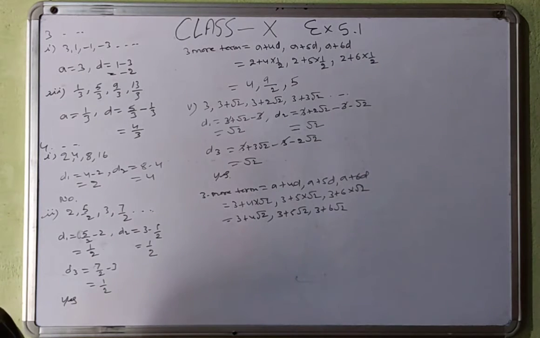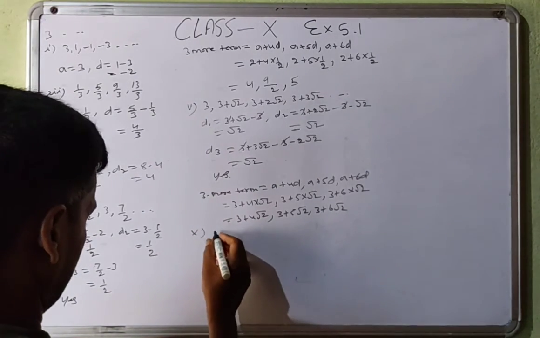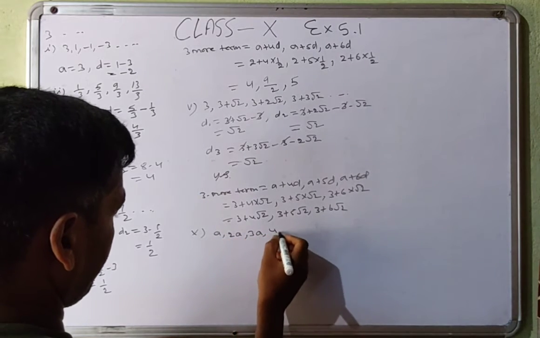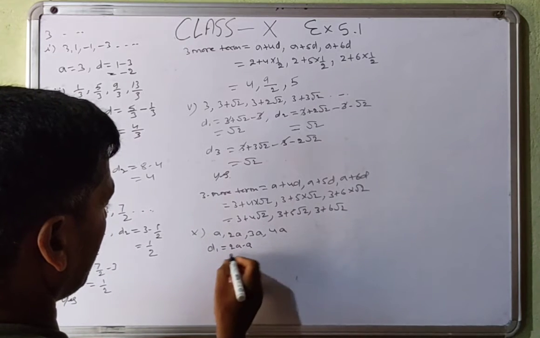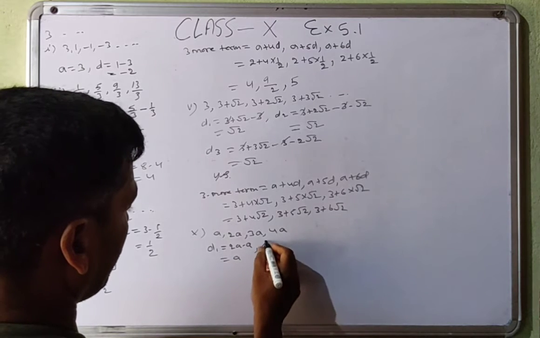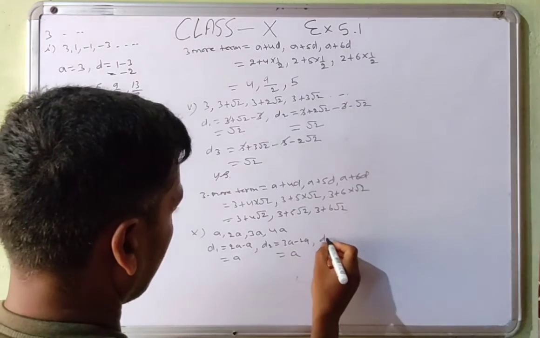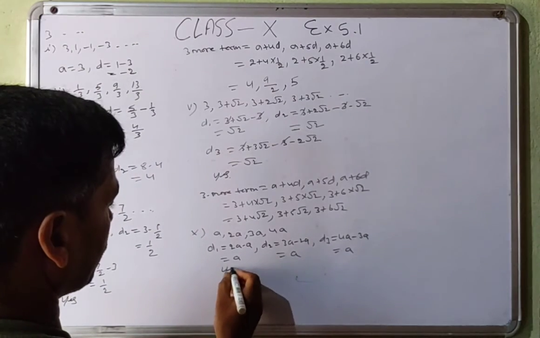And then we will see the 10th part. Other parts are easy, you can do very easily. 10th part: a, 2a, 3a, 4a. So d1 is equal to 2a minus a is equal to a. d2 is equal to 3a minus 2a is equal to a. d3 is equal to 4a minus 3a is equal to a. So that will be also yes.